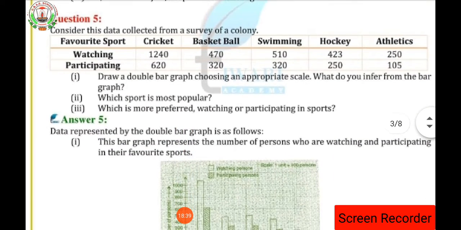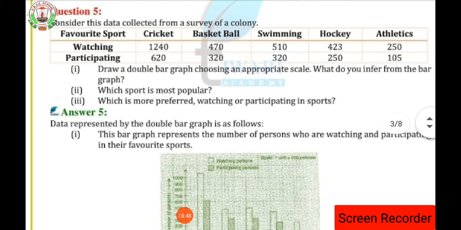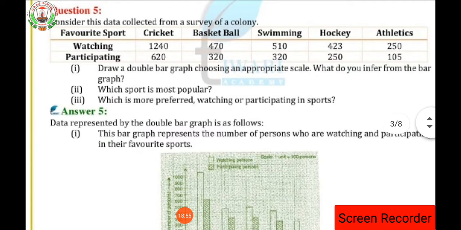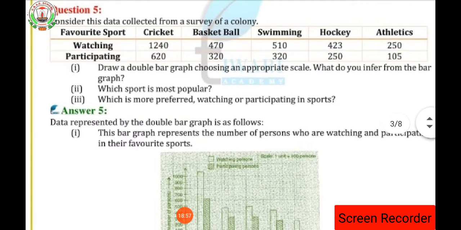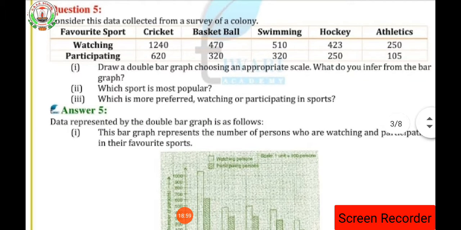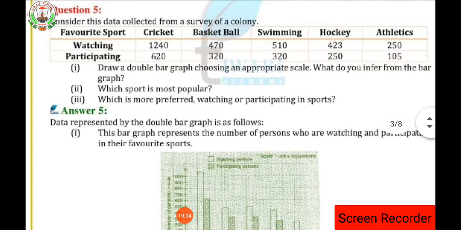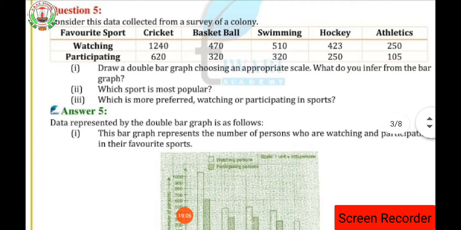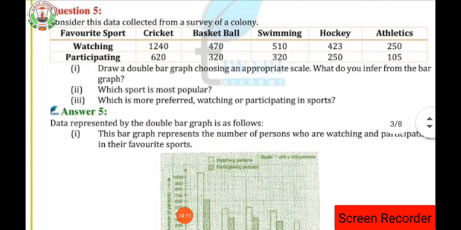In question number 5, consider this data collected from the survey of a colony. Favorite sports, watching and participating. Favorite sports are cricket, basketball, swimming, hockey and athletics. Then watching and participating: the number of persons who like to watch and who like to participate is given. What you have to do first is draw the double bar graph by choosing an appropriate scale.